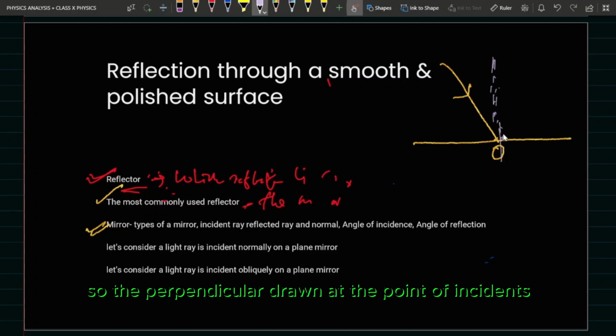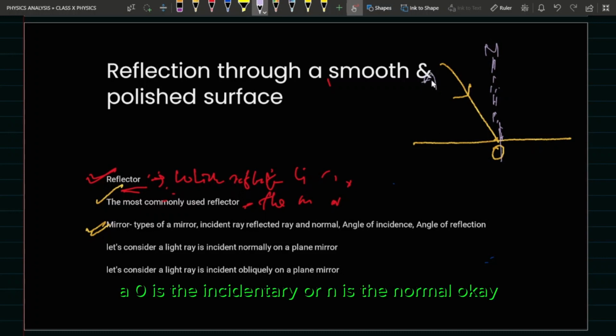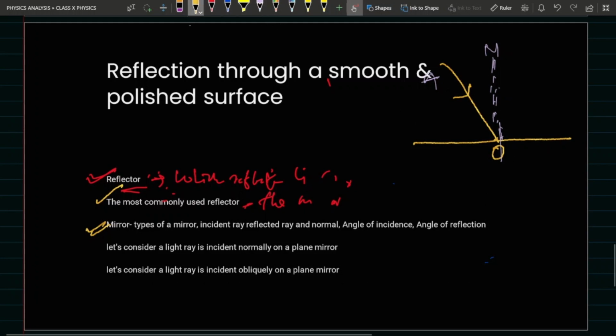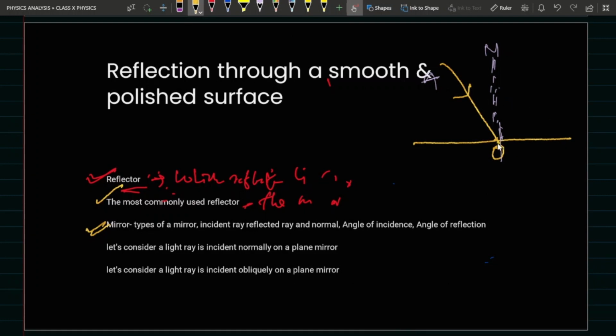The perpendicular drawn at the point of incidence is called the normal. Let us consider AO. AO is the incident ray. ON is the normal. Now what happens when this light is incident at some point O, making some angle?